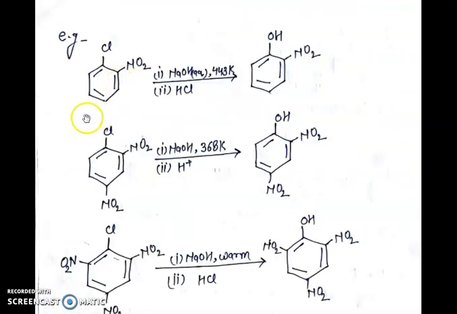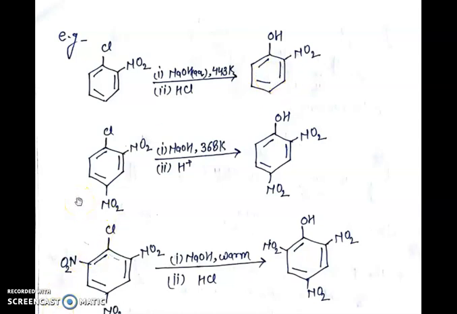For example, in the first example, the electron withdrawing group, that is NO2 group, is attached only at the ortho position, that is 2-nitrochlorobenzene reacts with aqueous solution of sodium hydroxide at a temperature of 443 Kelvin followed by acidification to give 2-nitrophenol.